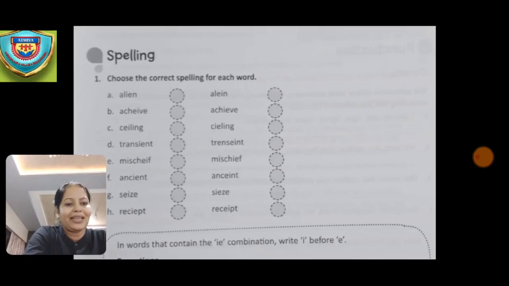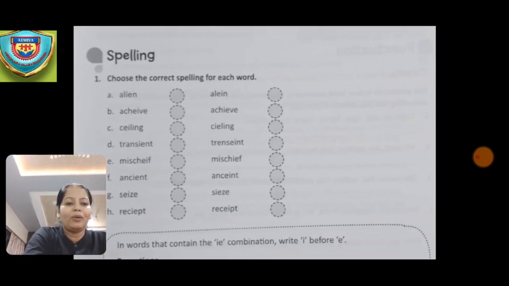Achieve. So the second option is the correct one. Okay, now the next one, sealing, sealing. So the correct option is the first one, ceiling. Okay, now the next one is transient and transient.